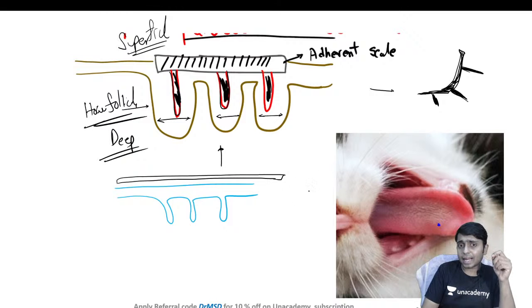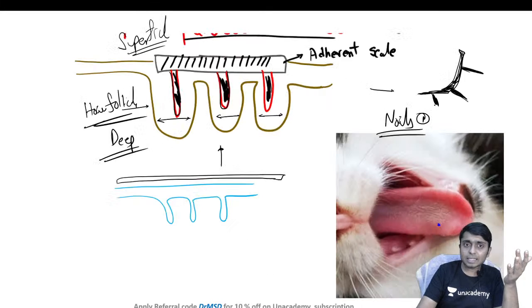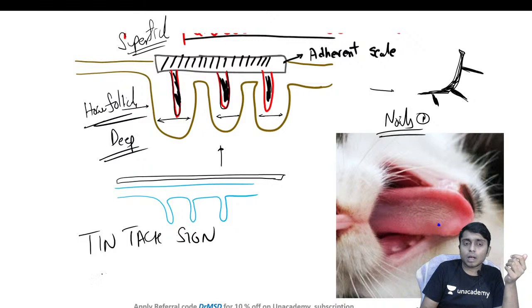What are tacks? Tacks are nails which are used to secure carpets to the floor. So if you observe this particular type of scale, we call it the carpet tack sign.